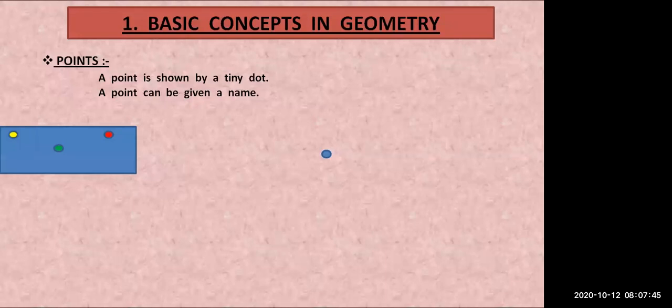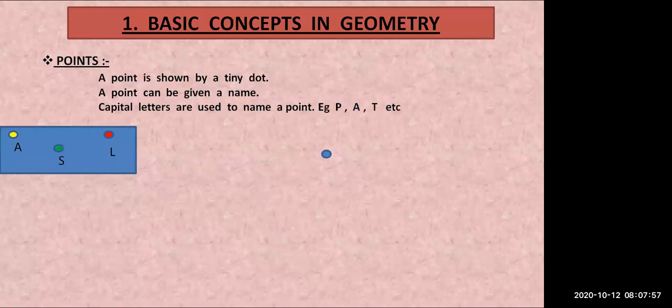So a point also has its own name, like point A, point S, point L. We can give any name to a point. Capital letters are used to name a point. Remember, this is the important point: only capital letters are used to name a point. You cannot use small letters to represent a point. Always capital letters are used to represent any point.